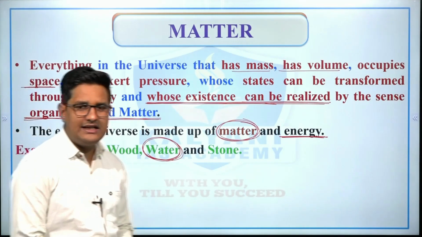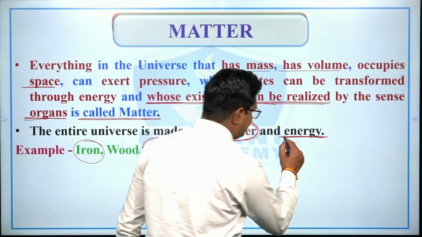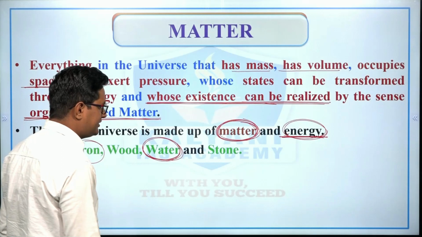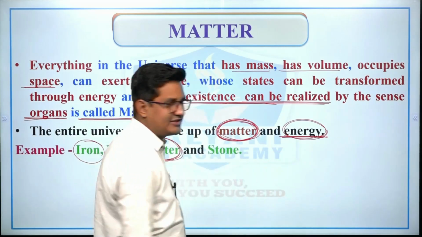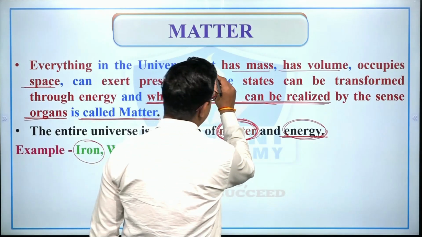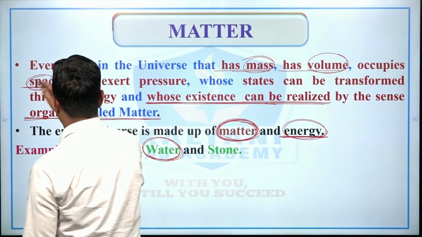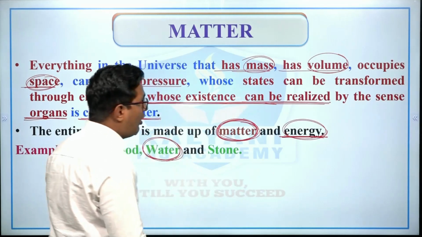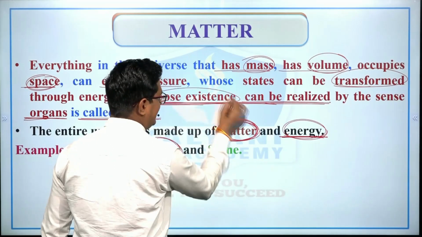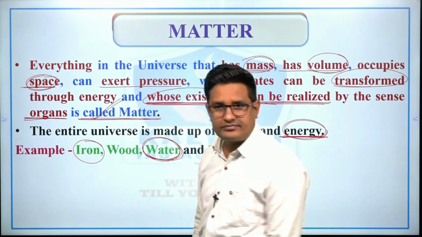So simply we can say that everything in this universe except energy is known as matter, because the whole universe is made up of matter and energy. Or in other words, we can say that everything in this universe that has definite mass, that has definite volume, that occupies space, that can exert pressure, whose states can be transferred through energy, and whose existence can be realized by the sense organ is known as matter, right?